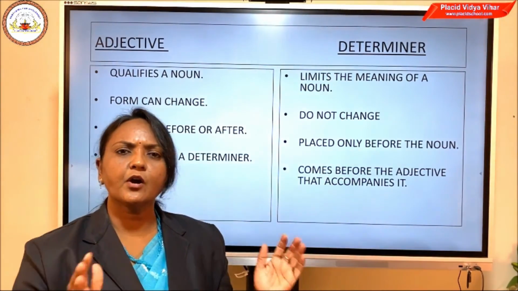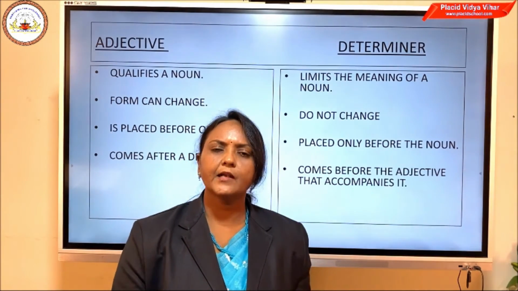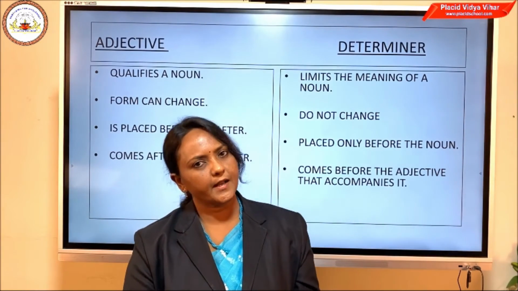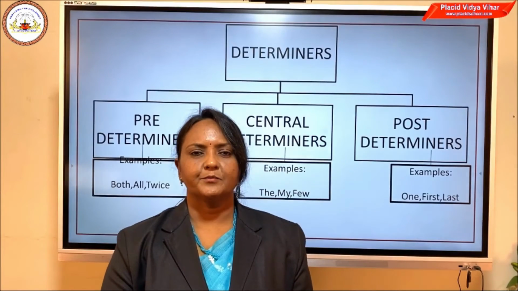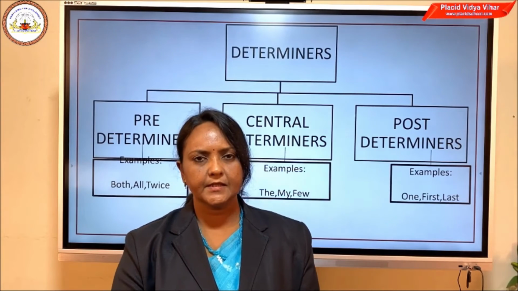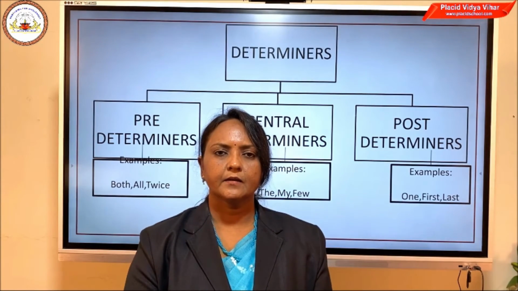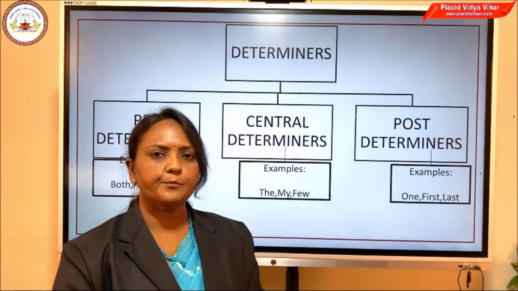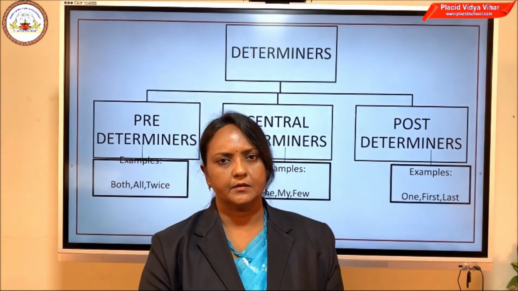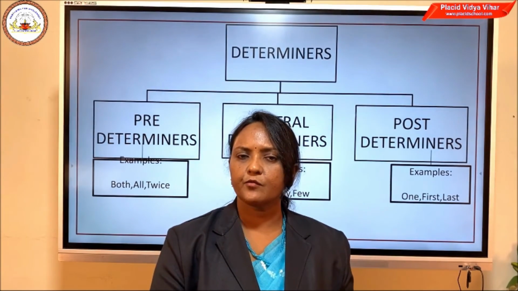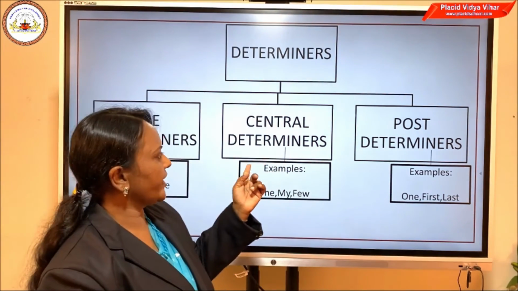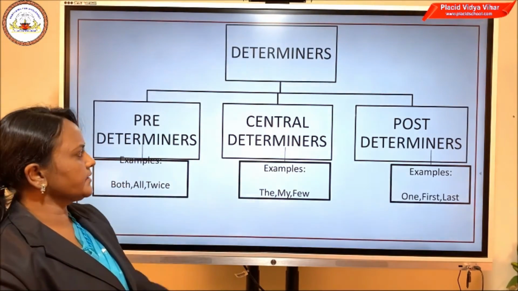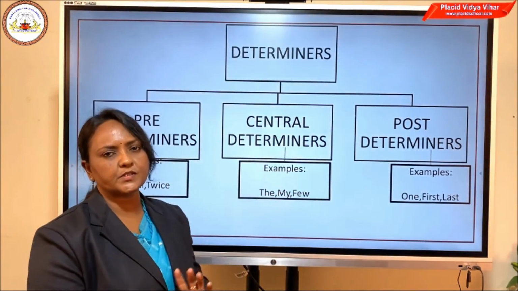So now with this you have a rough, or fairly good, idea about what a determiner is and what an adjective is. Now, before going on to learn determiners in detail, we will quickly see how these determiners are classified. Determiners are broadly classified into three, based on the position where they are placed. You can see there are three in number: predeterminers, central determiners and post determiners.